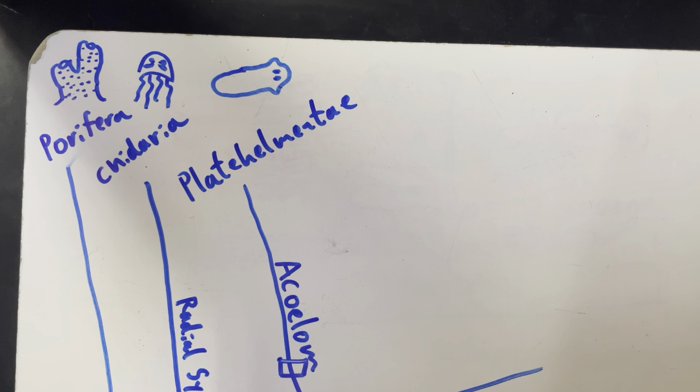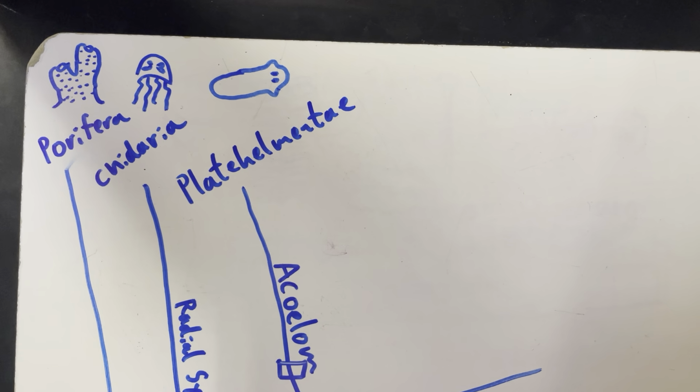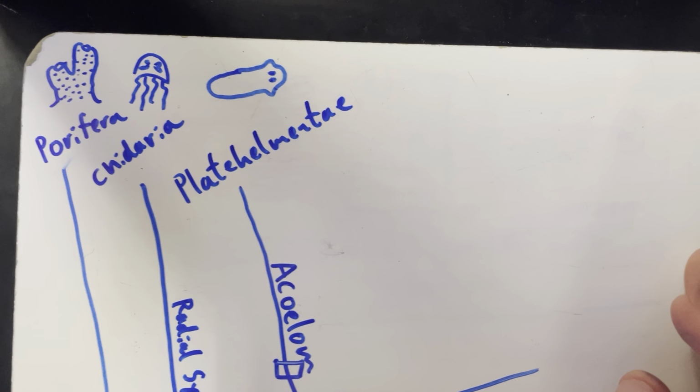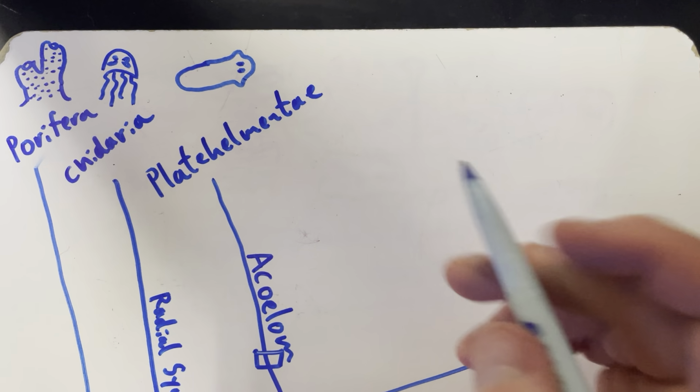How does that work? Just their cells, they're really simple bodies, and so as long as they have some of all three tissue types, they can just regrow it. Yeah, they're pretty cool.